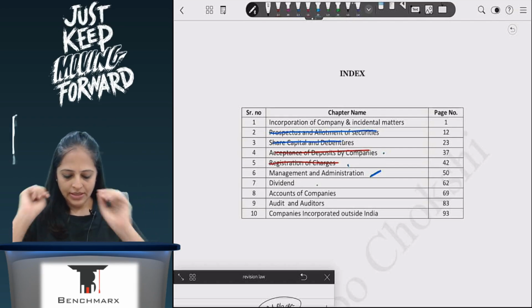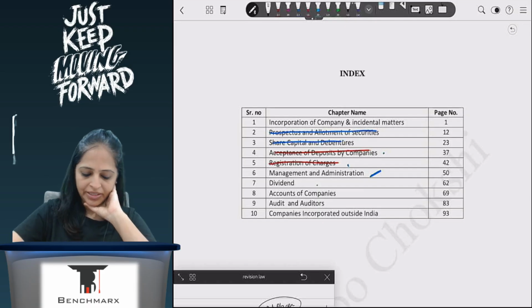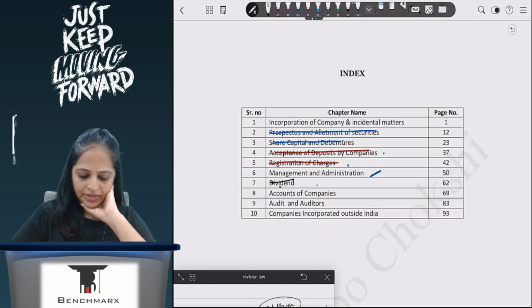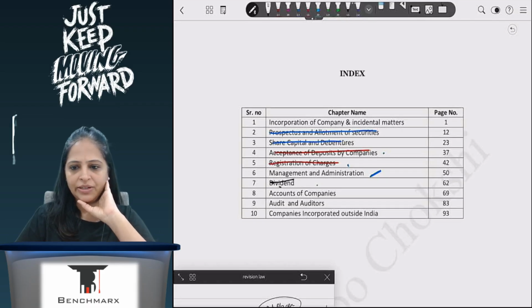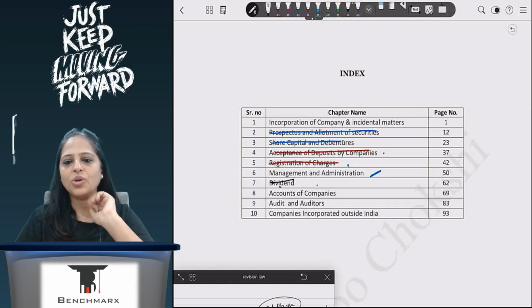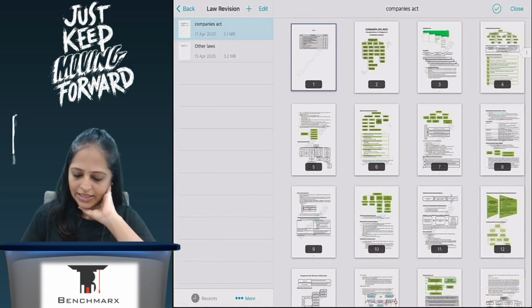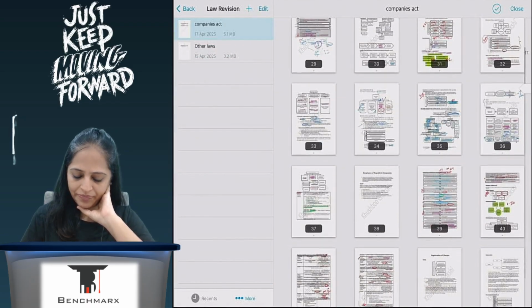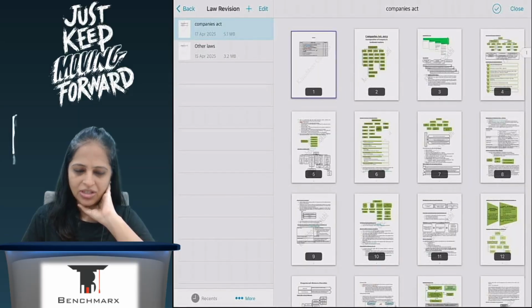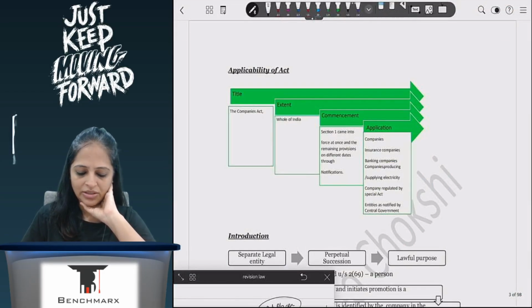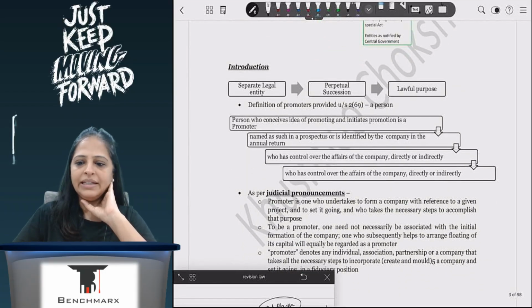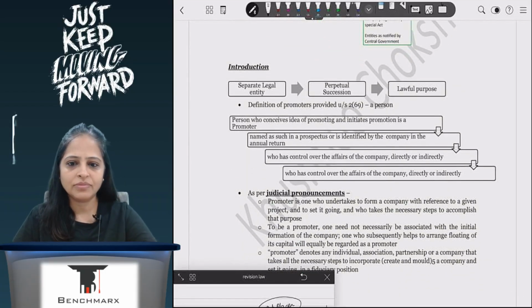Today, we completed dividend also yesterday. So what we will do is today we will start with management and administration, then we'll finish incorporation, then we'll do accounts, audit, and companies outside India. So that's how we'll go about it. First, let's start with management, or if you want, we can just finish incorporation. It won't take a lot of time, so we'll just brush up, not do a very detailed revision, because I think that's something you all are well aware of.